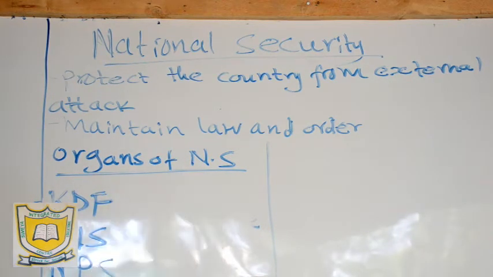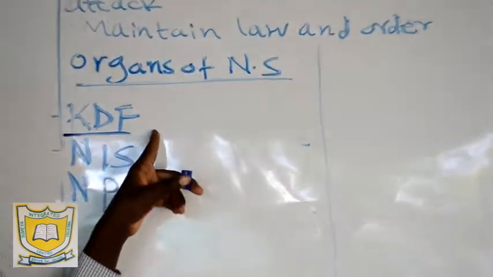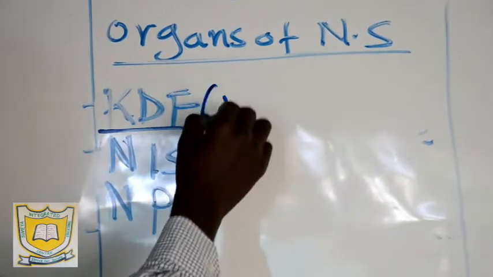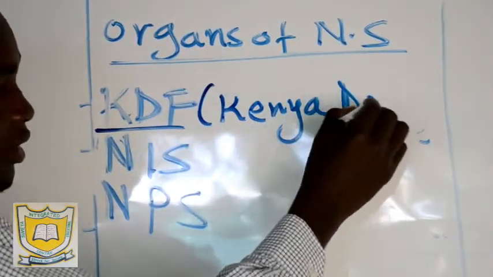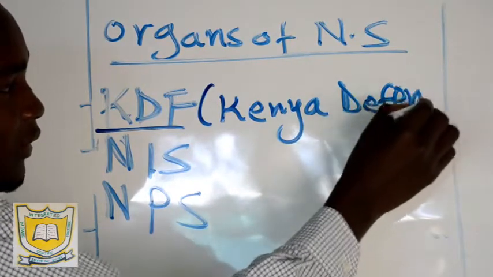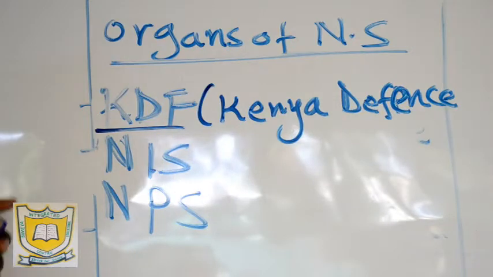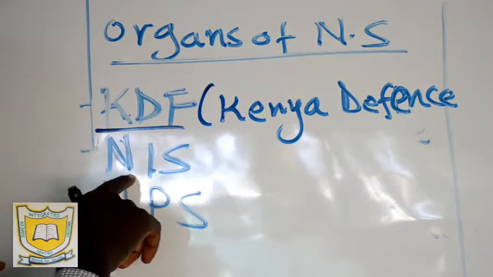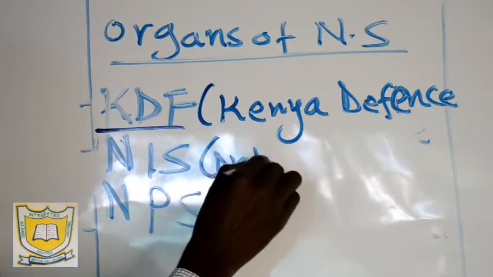The national security is made up of what we call KDF, the Kenya Defense Forces. Then we have the National Intelligence Service.